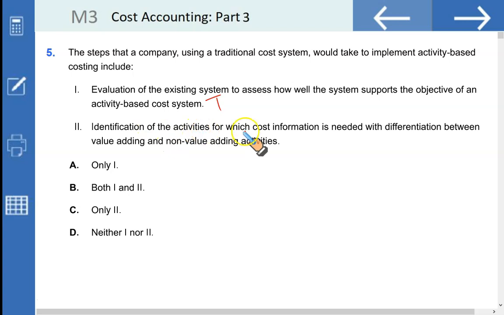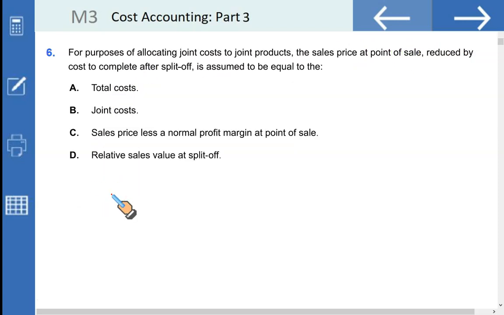Identification of activities for which cost information is needed, with differentiation between the activities between value adding and non-value adding. That is absolutely true. Both of these, 1 and 2, will be taken in setting up ABC.